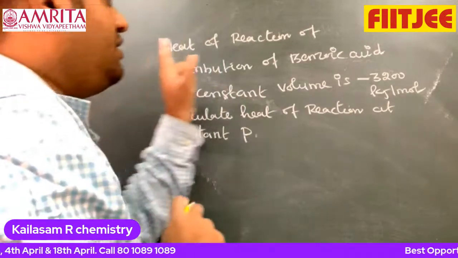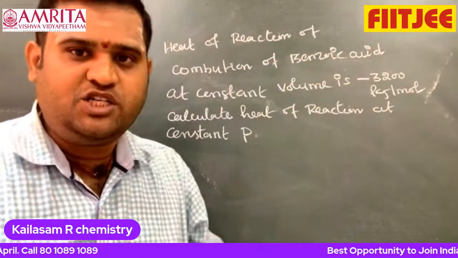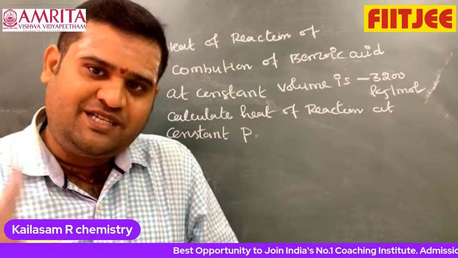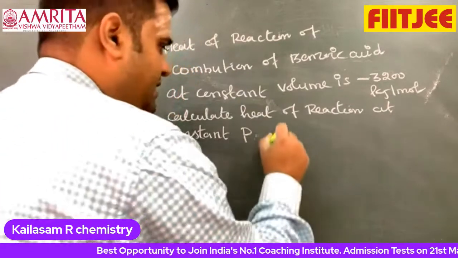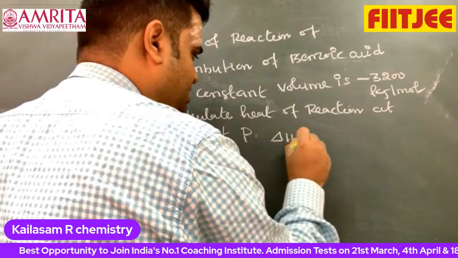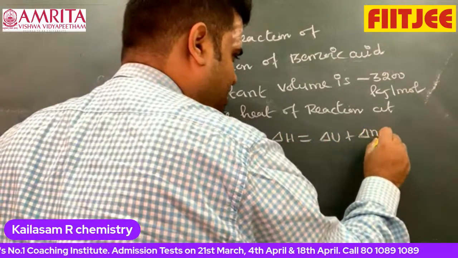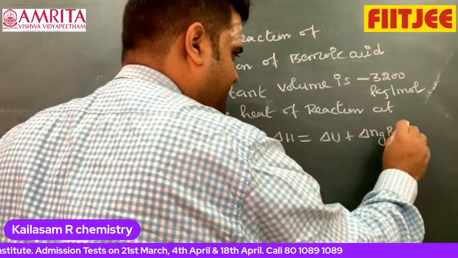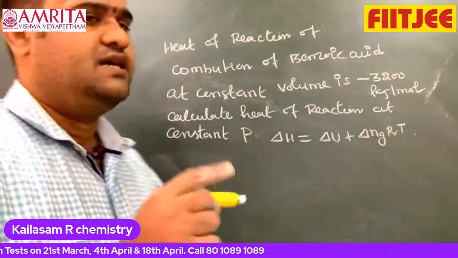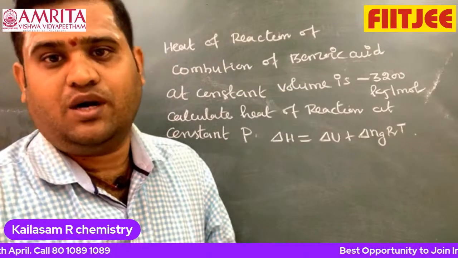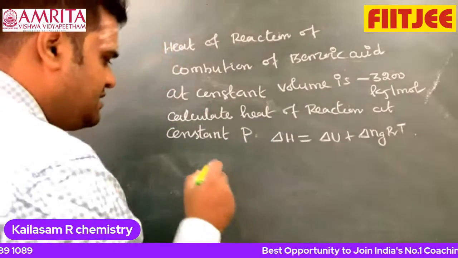That means, what is heat of reaction at constant volume? Delta U. What is heat of reaction at constant pressure? Delta H. So we can write that delta H is equal to delta U plus delta NgRT. Now benzoic acid. Benzoic acid is a solid. Now I can write it as, look at this,